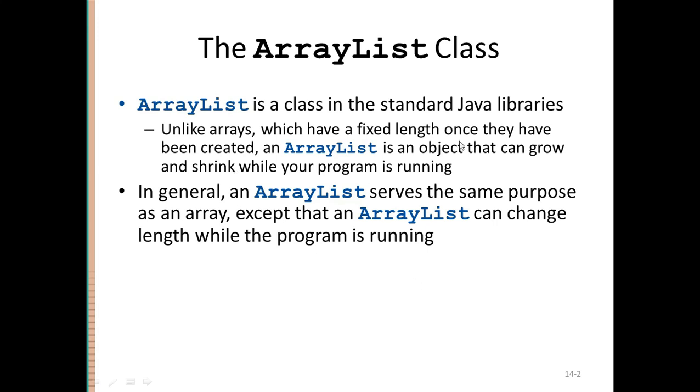Unlike arrays that are of fixed length, the ArrayList length can be modified at runtime. This is the major difference between an array and an ArrayList, and this is actually the reason that people use ArrayList instead of simple arrays. Whenever we create arrays, they are of fixed size. We cannot change the size of the array at runtime. But with ArrayList, there is a flexibility that the ArrayList size can be changed at runtime.